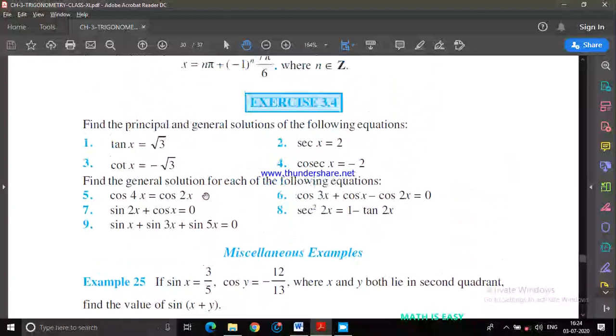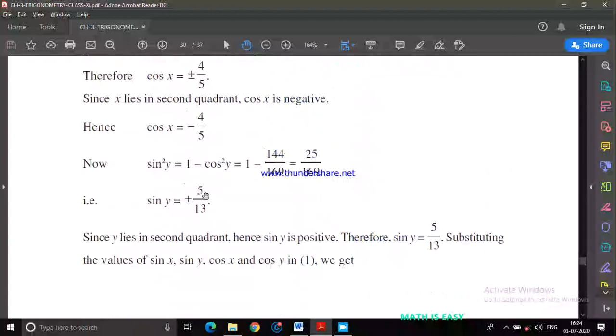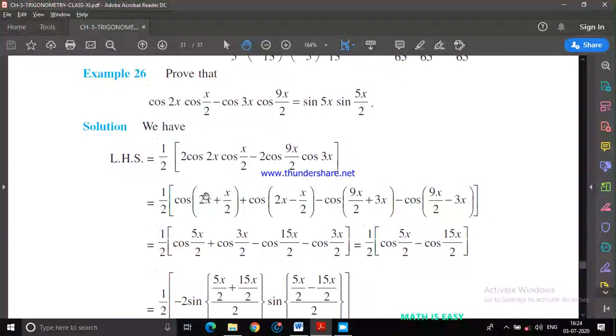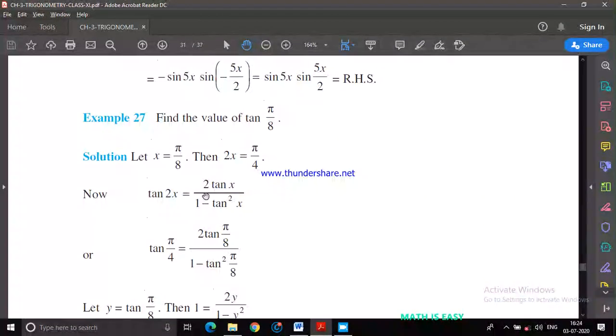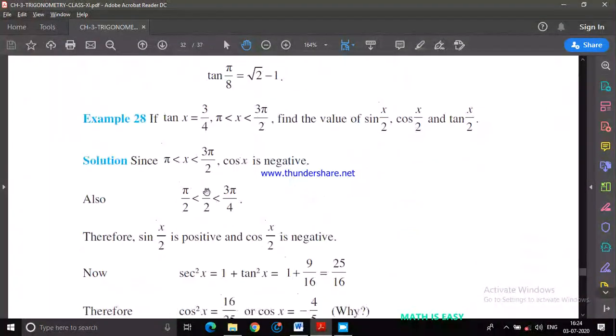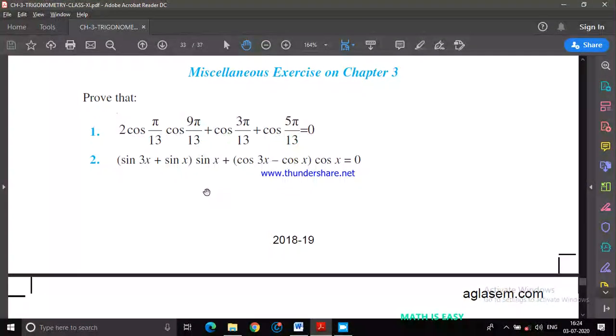So complete the other questions from exercise 3.4, and hence we finished our chapter. There are miscellaneous questions. If possible, I'll make one more video by discussing the miscellaneous examples.